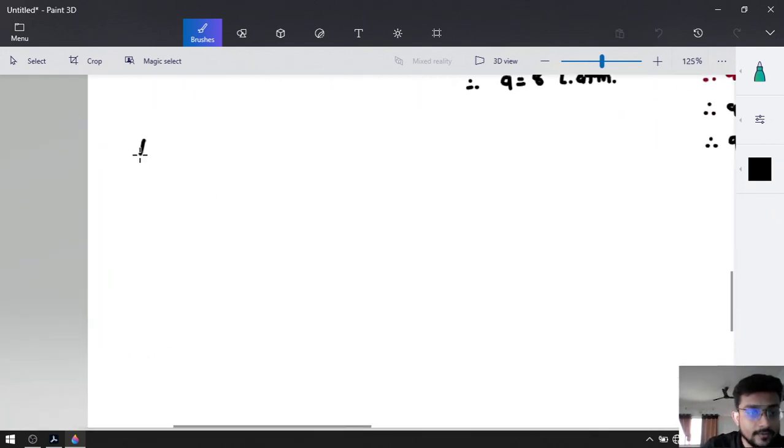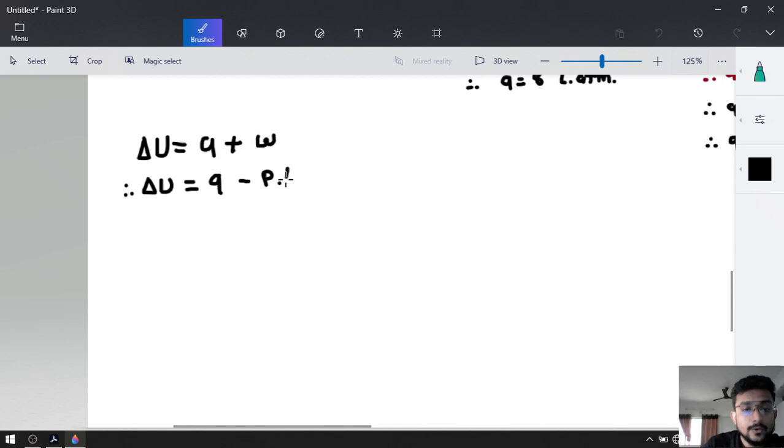First law of thermodynamics: delta U is equal to Q plus W, right? Now W is equal to minus P delta V. So delta U is equal to Q minus P into delta V. We have constant pressure.